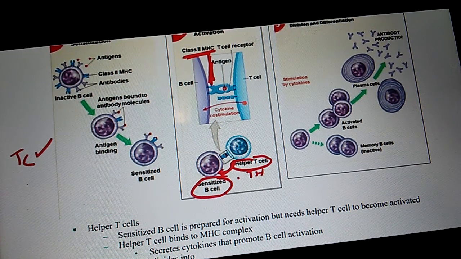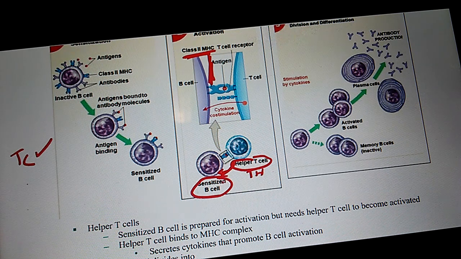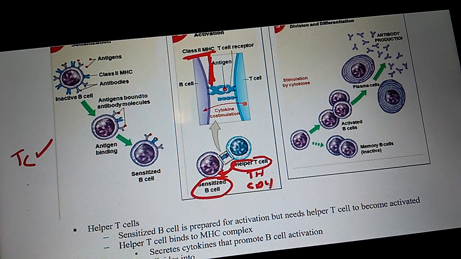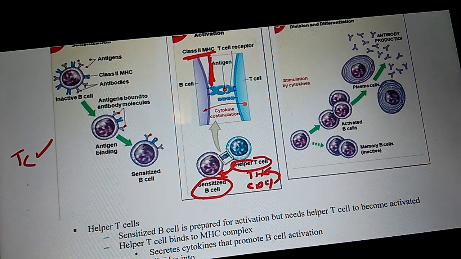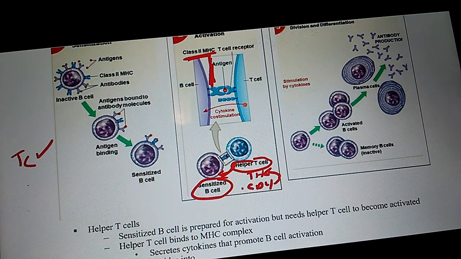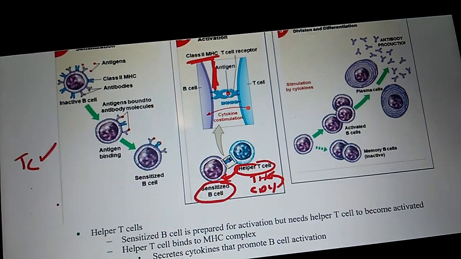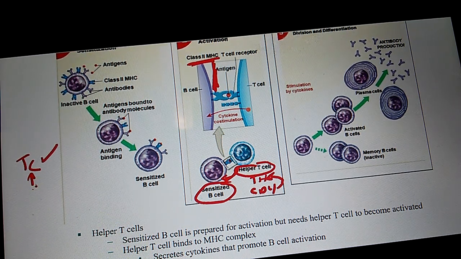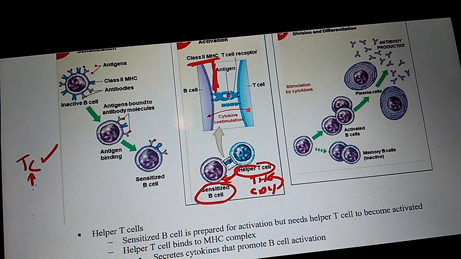Here's a question, I want you to listen to the answer choices. What cell is responsible for sensitizing or activating a B cell? A CD8 cell or a CD4? The answer is CD4, because remember, CD4 is also known as a T helper cell. Even though CD4 is the antigen on the surface, a lot of people refer to CD4 cells as T helper cells, and cytotoxic T cells as CD8 cells. Do cytotoxic T cells kill? Yes. Do T helper cells sensitize B cells? Yes.